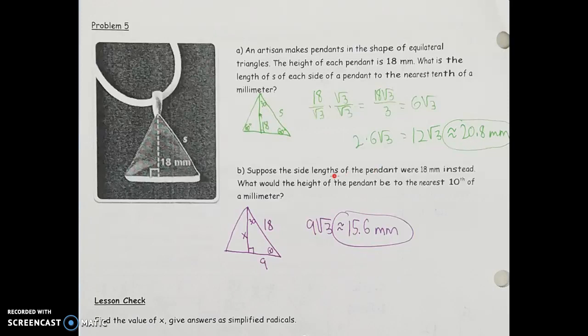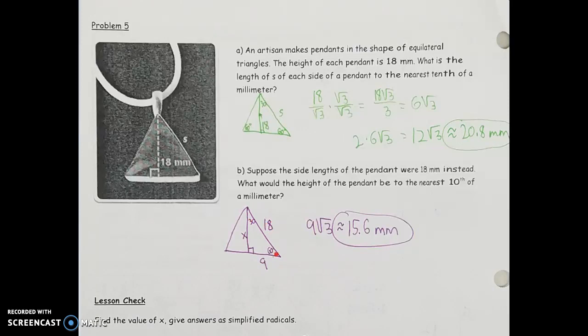And the next question is the same figure, but switching the pieces around. So say instead of the height of that pendant being 18, we're saying if the side length is 18, how would we find the height? So if we reverse that, basically, what is x going to be? And it's still going to be broken up into the same 30, 60, 90 triangle, because I still have that equilateral triangle to start with. So this time, if I know that the side of the triangle is 18, that's starting with the hypotenuse. And remember, you always want to get the short leg first.